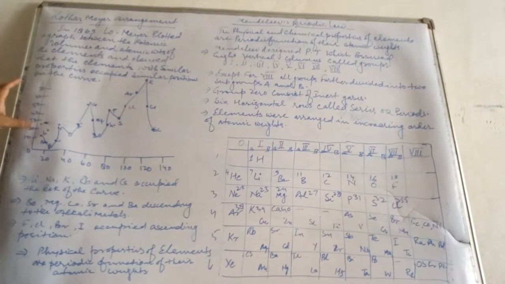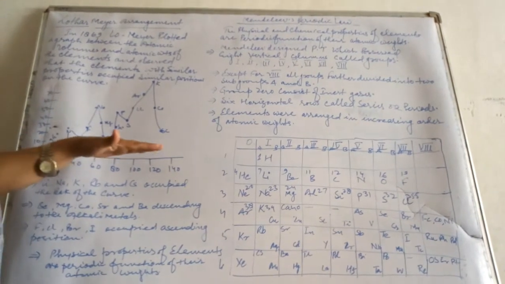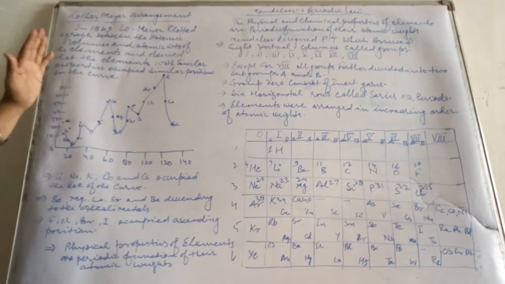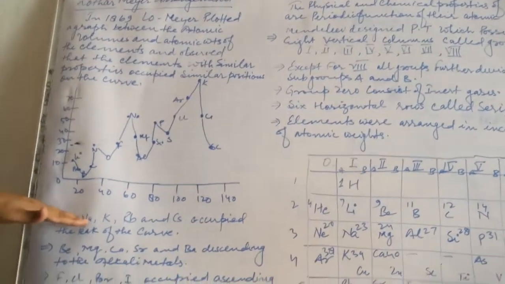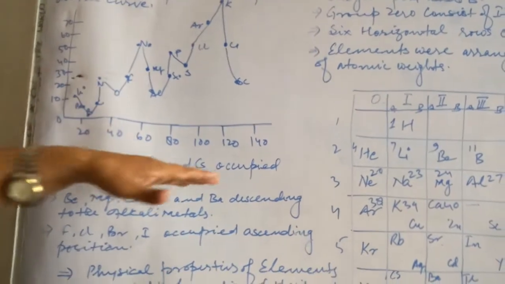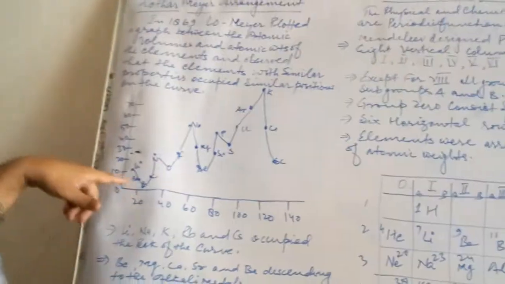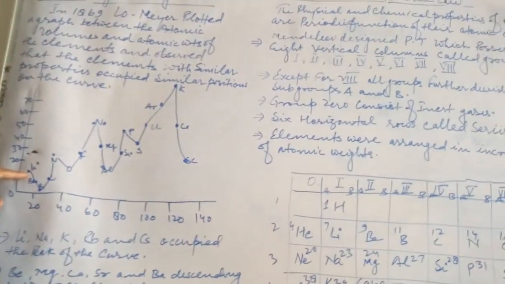Okay. So atomic volume and atomic weight are considered in both directions, horizontal and vertical. And it was the graph plotted for some elements up to atomic weight 40 or more than that. Then he observed the following points: lithium, sodium, potassium, rubidium and cesium occupied the peak of the curve.